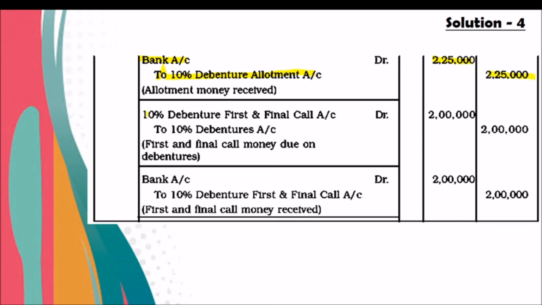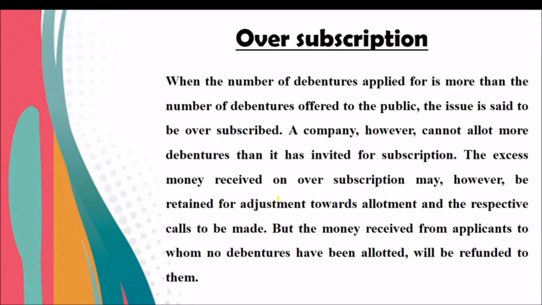And the last entry, due entry for final call, first and final call due. So 10% debenture first and final call account attached to 10% debentures 2 lakh. And when we receive the amount, bank account attached to 10% debenture first and final call 2 lakh is the amount. So this is the way we have to write the entry related to issue of debenture at premium.